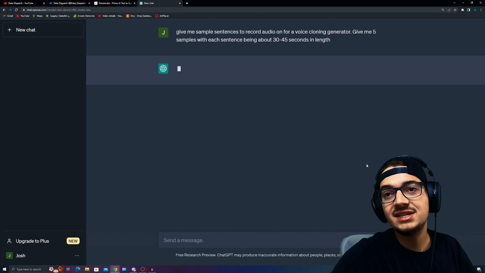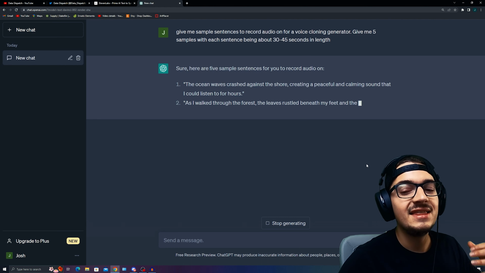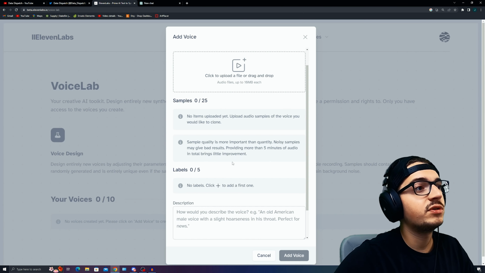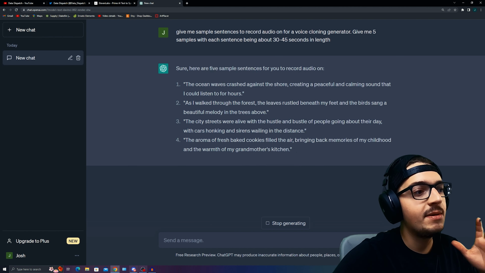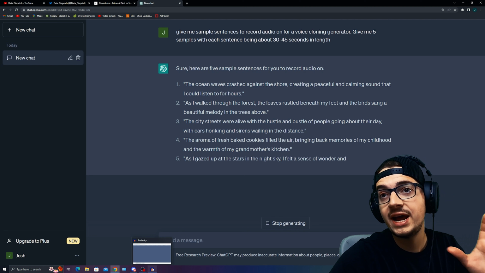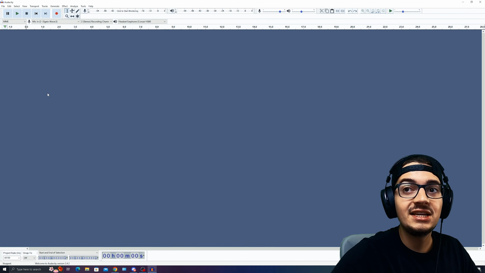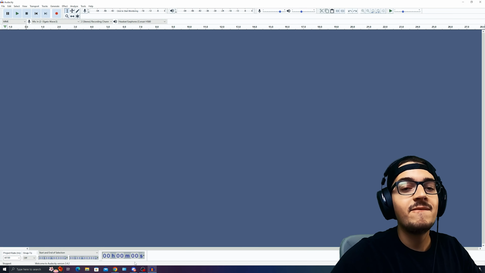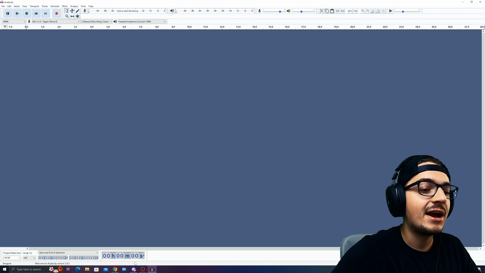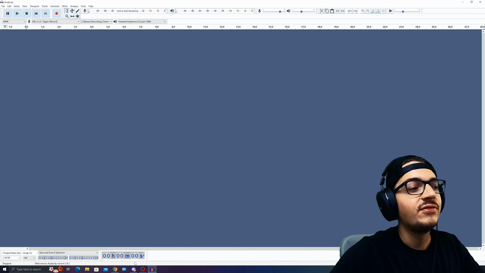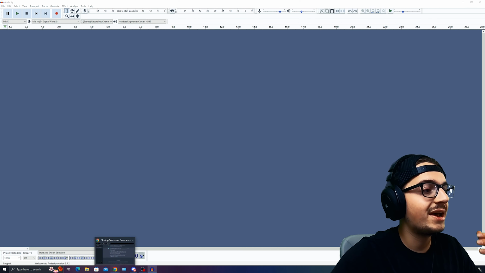Now, what's important about this is I have more of a studio quality type of recording mic. ElevenLabs does really specifically say here to try to limit the amount of background noise. A big thing you can utilize if you don't have a studio type mic to create content is Audacity, which is a free program. They have many background noise reducers, noise gates, pitch reducers, and background blur and fuzz reducers that will try to crispen your voice and actually do a pretty great job. So let's go back to ChatGPT here.